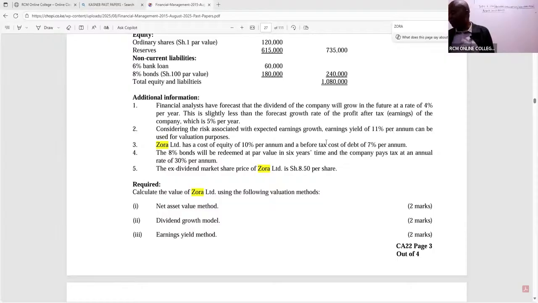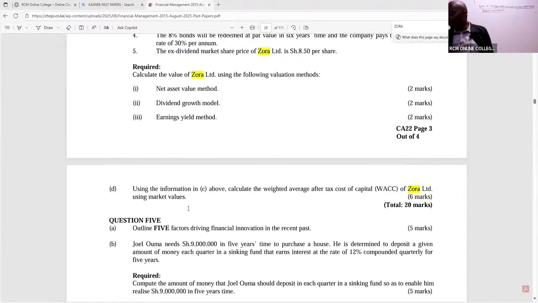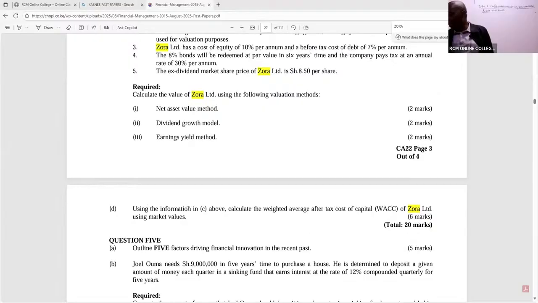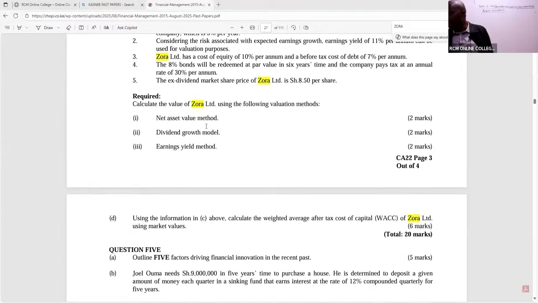Zora Limited has a cost of equity of 10% per annum and a before tax cost of debt of 7% per annum. The 8% bond will be redeemed at par in 6 years' time, and the company pays tax at an annual rate of 30%. The ex-dividend market share price of Zora is 8.5 per share. So they want us to calculate the value of Zora Limited using the following bases. We start with net asset value, then the dividend, and then the earnings yield method.